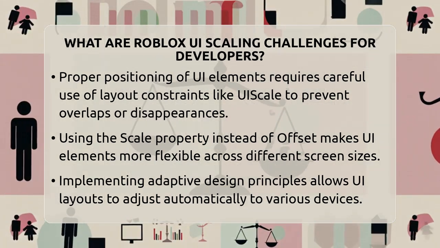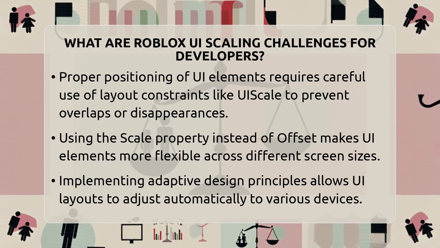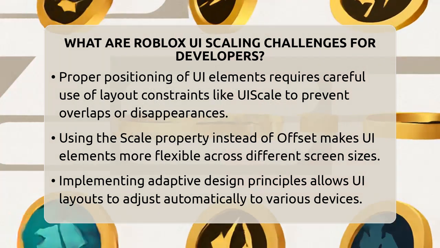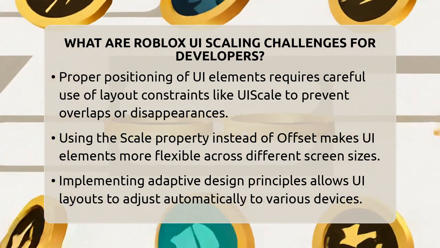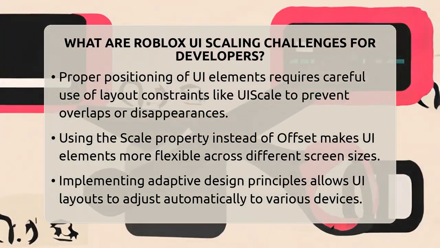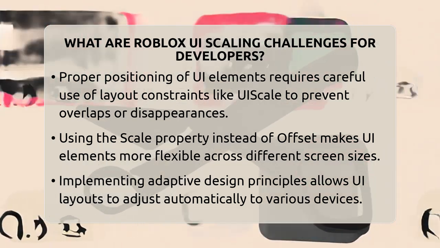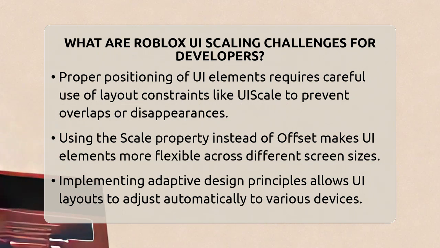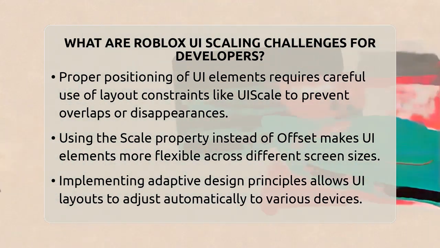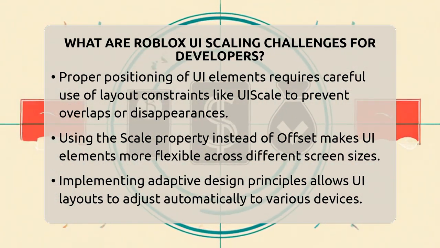Positioning UI elements is another challenge. You need to make sure buttons and menus stay in the right place, no matter what screen size. Using layout constraints like UI scale helps. It allows your UI to resize proportionally, so everything stays aligned. But you have to set these constraints carefully, or elements might overlap or disappear.